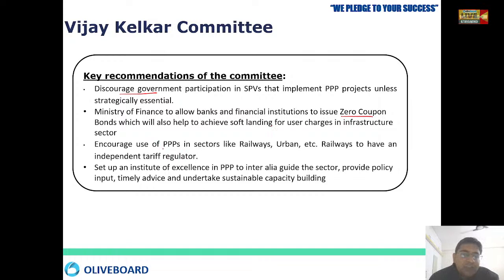We have to encourage PPP in the railway sector and urban sector. We have to make sure the railway sector is put under PPP construction. And we have to set up an institution of excellence in PPP, a very good institution working for PPP projects, that can provide a good amount of policy research, inputs, and timely advice for the betterment of the infrastructure sector and various other projects in our country working in PPP mode.